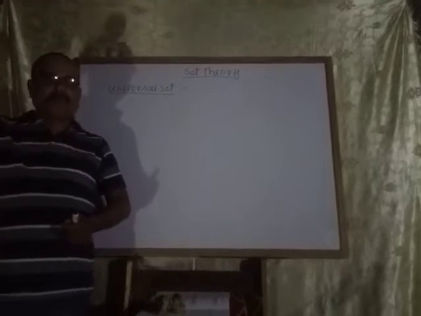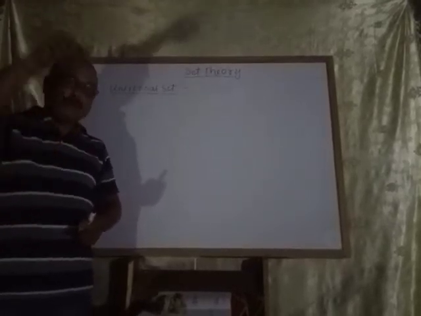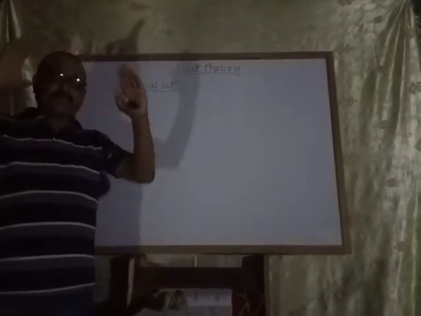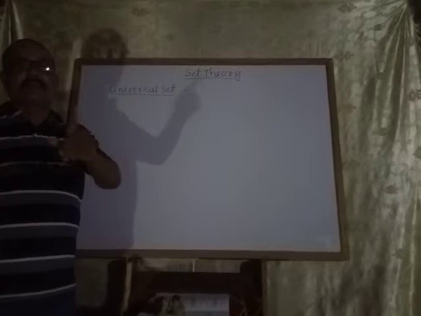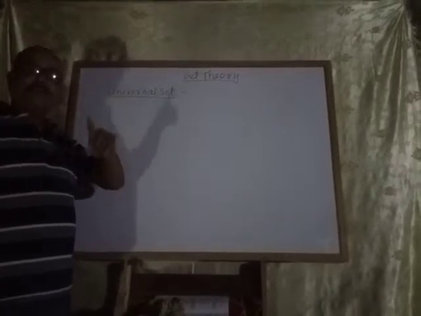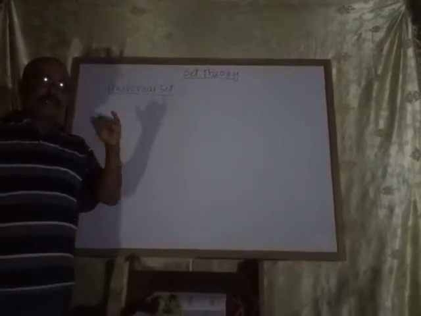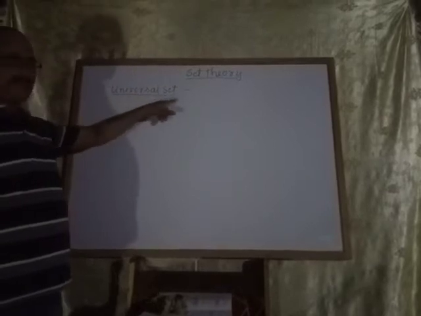Another example: consider the Santhrasus school family. We are also part of our school. You are also part of your class. Your class is part of our school. It means for Santhrasus school, the school is the universal set and you are a subset of that particular set. So what is a universal set? Whatever set you can imagine or think of is a subset of a particular set, and that set is called the universal set.